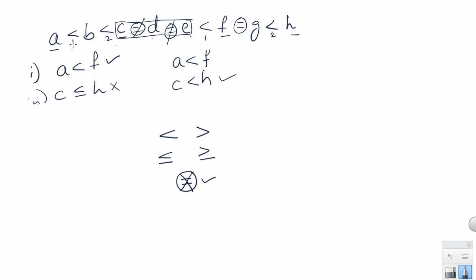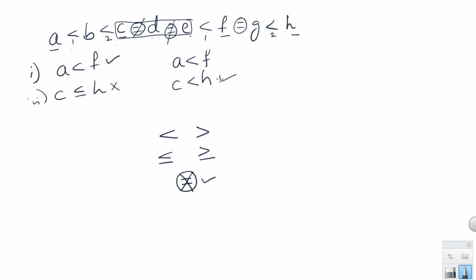I should consider only less than symbols. Then between A and F, if all three are less than, I have to take less than. Same thing if I take C and H: again between C and H, if I ignore these equal to's, then I get only two less thans. Less than, less than. If both are less thans, I have to consider the answer as less than.